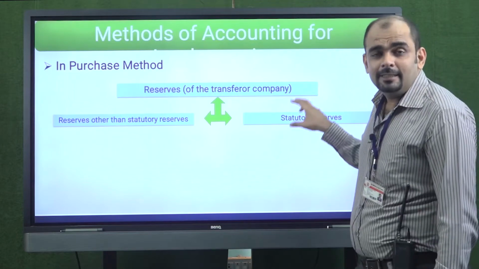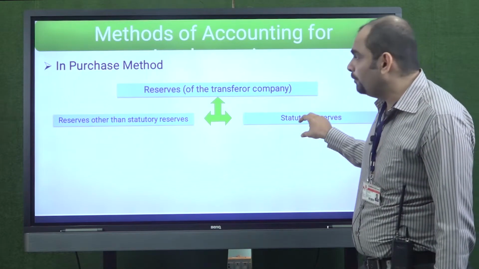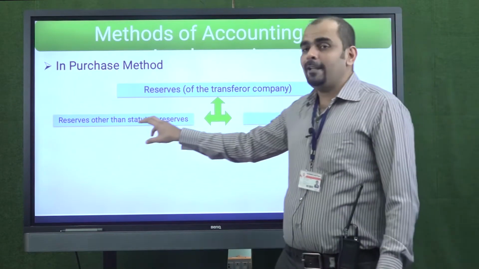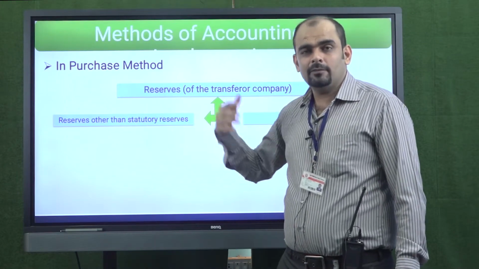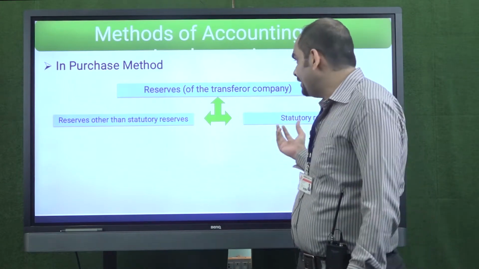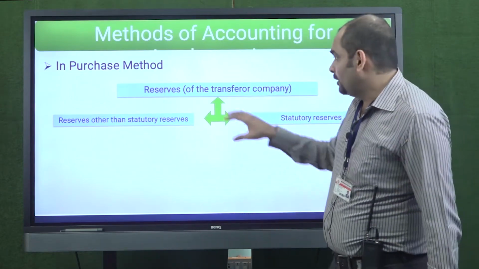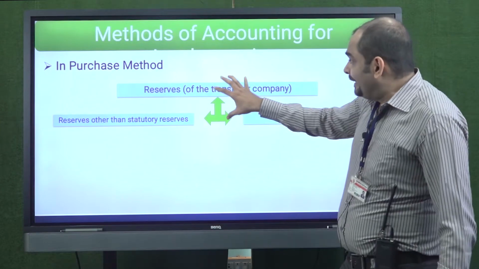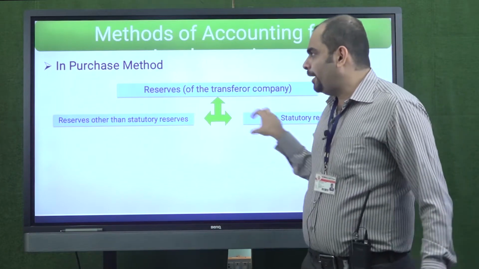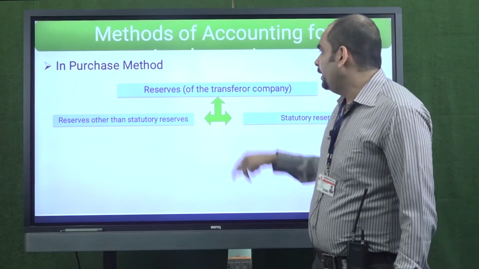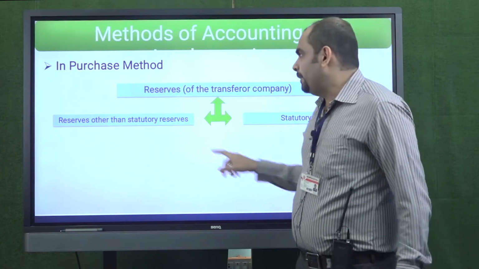They're statutory, they're important, they have some name. For any other type of general reserves, not very specific or which are not statutory, they are termed as reserves other than statutory reserves. Now how the recording of these two reserves will differ in terms of the purchase method.